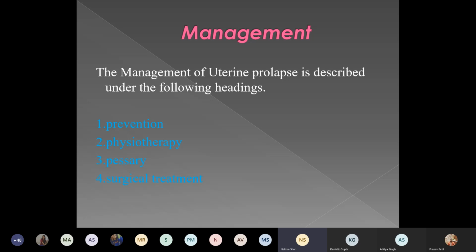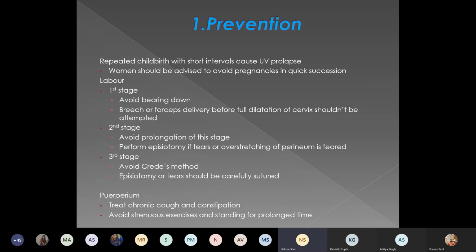Now, how will we manage a case of uterine prolapse? This management can be divided into different headings. First and foremost is prevention. Second is physiotherapy, which can be advised. Third is non-surgical treatment like pessary. And lastly, surgical treatment should be advised. Now coming to prevention.